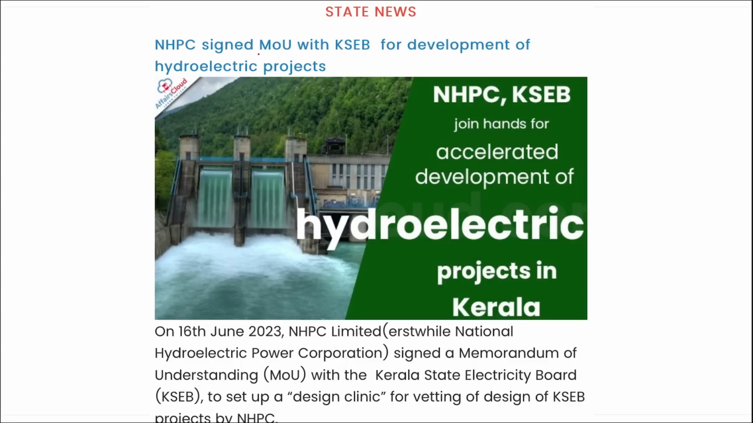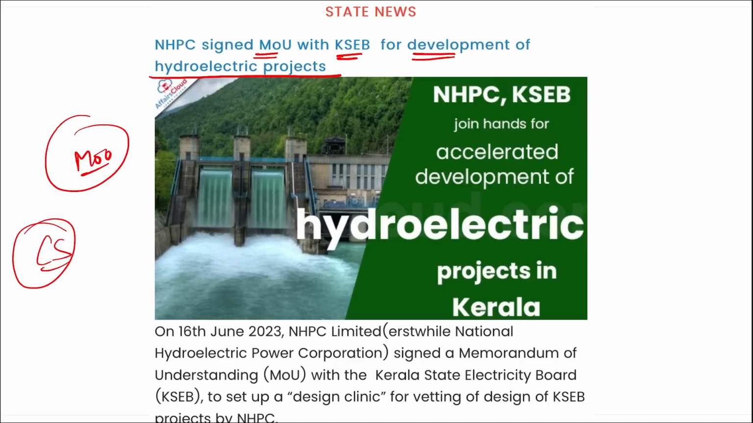Next is NHPC. They have signed a memorandum of understanding with KSEB for the development of hydroelectric projects. I repeat, NHPC, that is National Hydroelectric Power Corporation, signed an MOU with Kerala State Electricity Board, and this is to set up a design clinic for vetting of design of KSEB projects by NHPC. Correct? Under this MOU, NHPC will provide consultancy services to Kerala State Electricity Board, and to examine and assess the designs of the various KSEB projects.